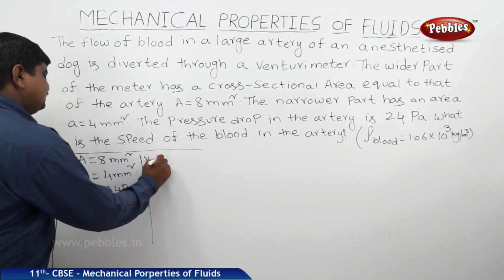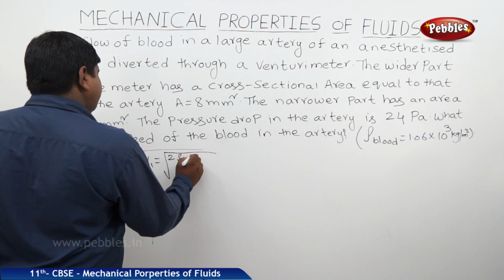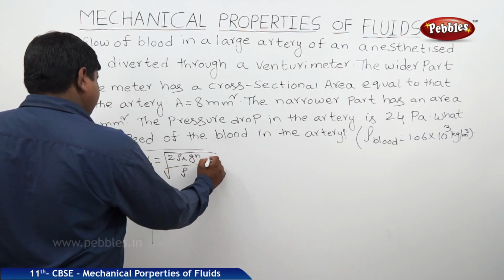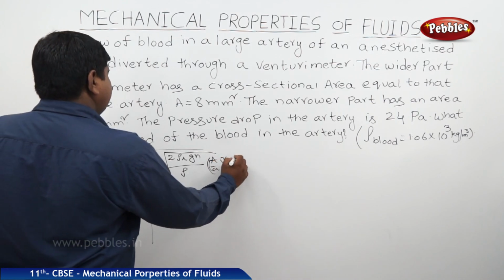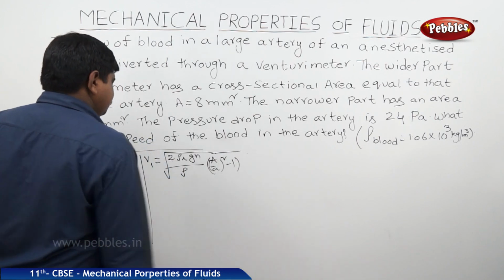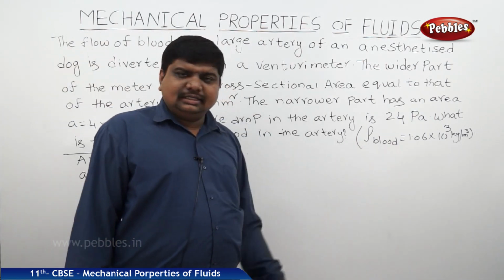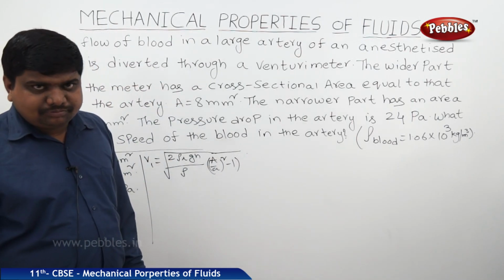So we know that velocity is equal to square root of 2 rho g h by rho into (A by a) whole square minus 1, where rho is the density of the blood, 1.06 into 10 to the power of 3 kg per meter cube.